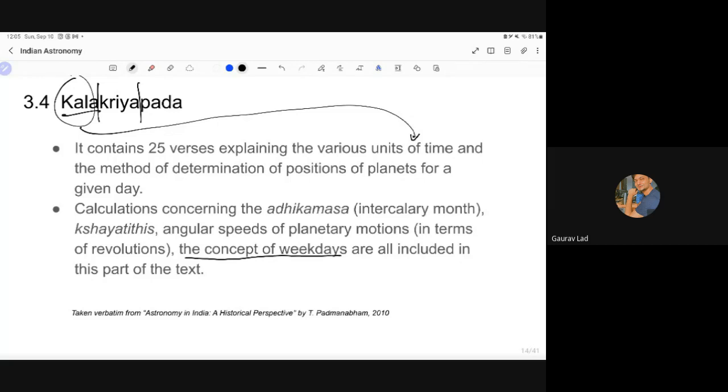This is very important. The concept of weekdays is all included in this part of the text. We do not find this mention in Vedanga Jyotisha, if you remember. There was no mention of this. So again, to emphasize the concept, in Vedanga Jyotisha, the astronomy was kind of primitive, but from Aryabhata, the astronomy gained an impetus. And that's what we see here. It started flourishing throughout the Indian subcontinent.